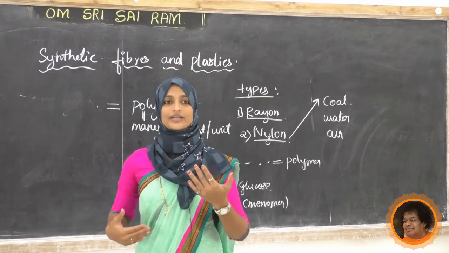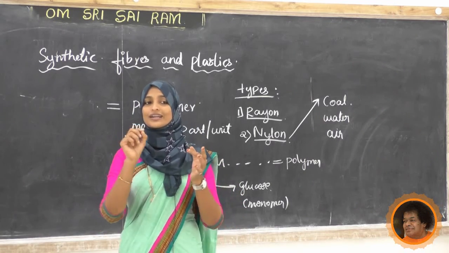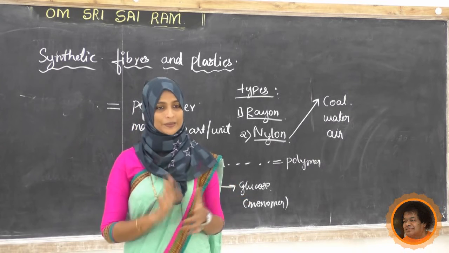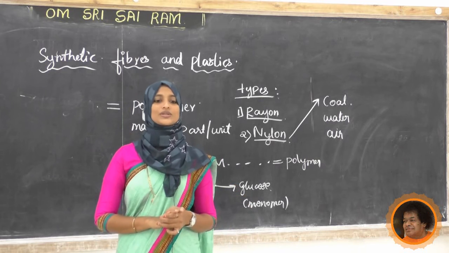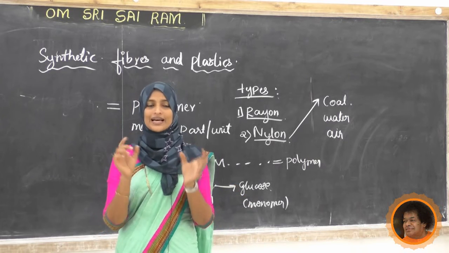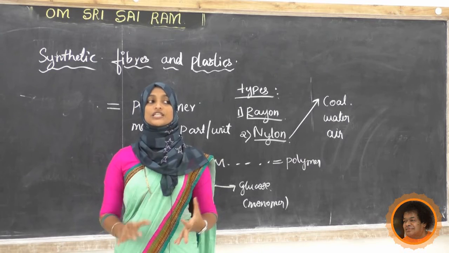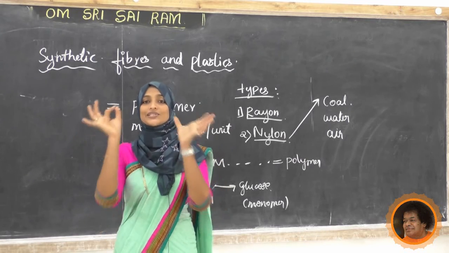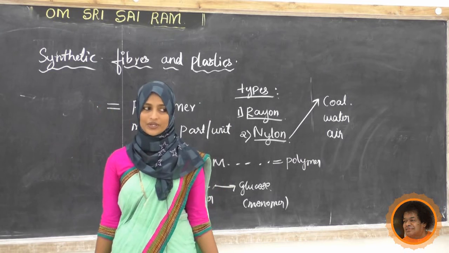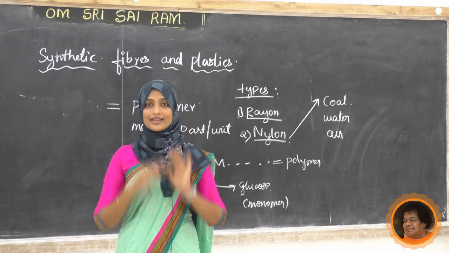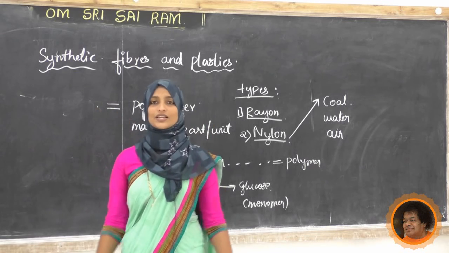Next, write down rayon. Rayon is also called artificial silk. Why? Next one, nylon. Which is the first fully synthetic fiber? Next, write down the characteristics of nylon. Okay, thank you, students.